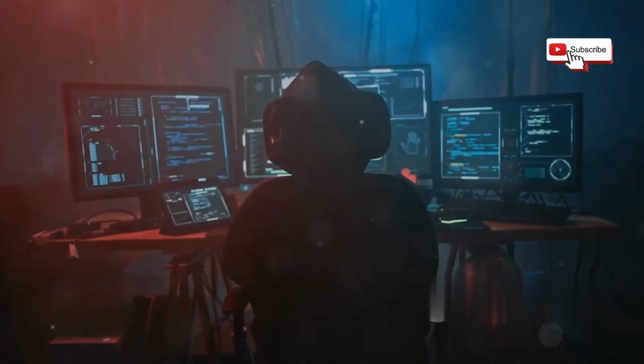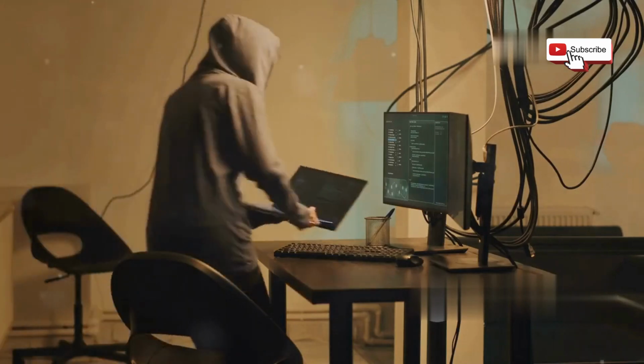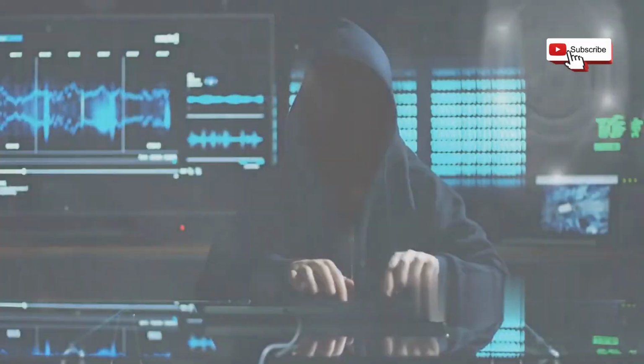However, there's a fine line between ethical hacking and illegal activities. It's essential to understand the legal and ethical boundaries before engaging in any form of security testing or research.